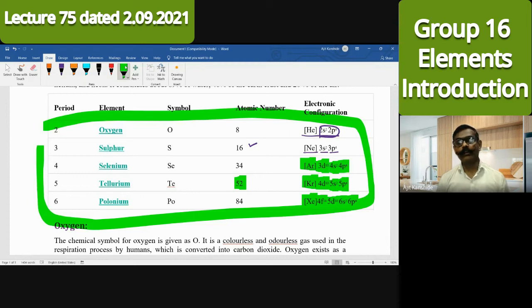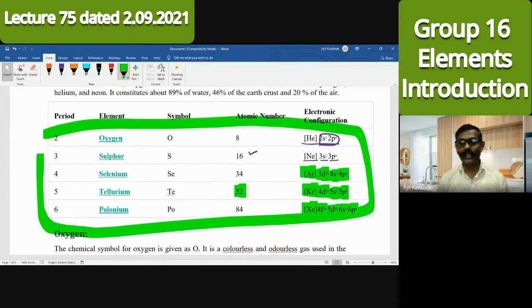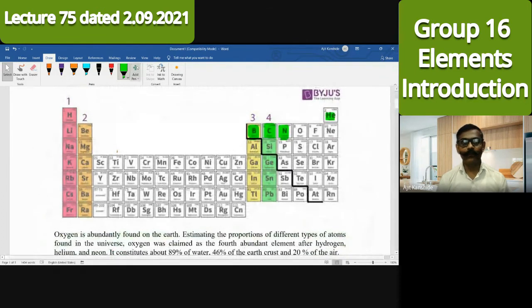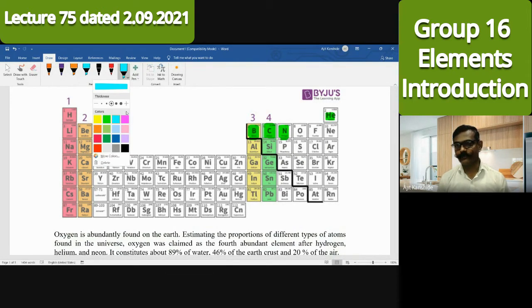So electronic configuration, how to represent that, I have shown here. If on the basis of the periodic table you want to see that electronic configuration, then come here in the periodic table. You will find the first element here is oxygen.